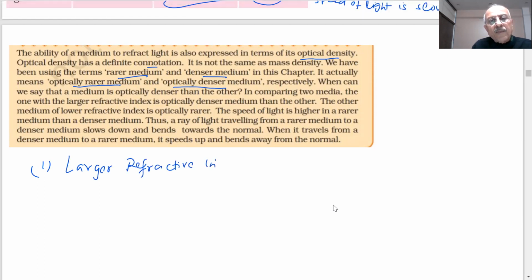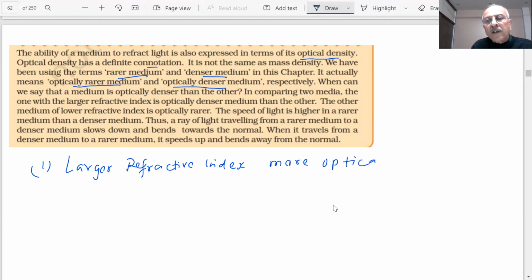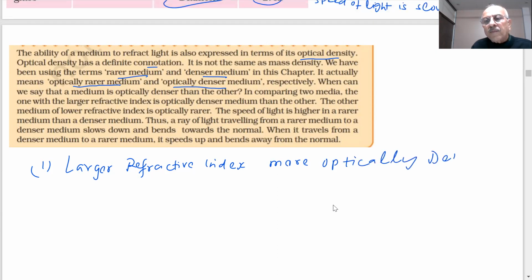Okay, larger refractive index means more optically denser medium.